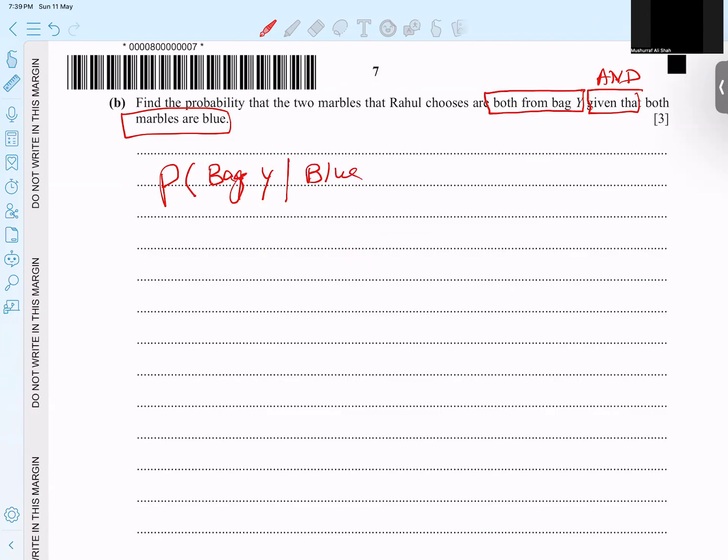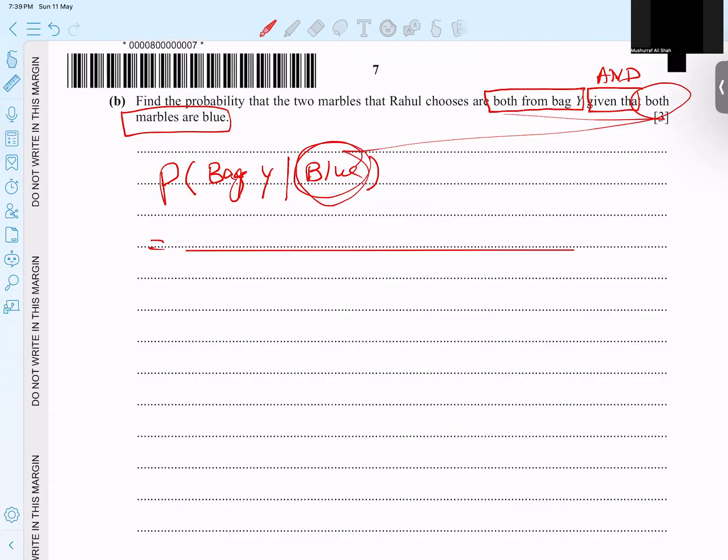So let's try to solve it. What is the basic formula we have? What comes after the "given that" will go directly in the denominator. So probability both blue marbles.